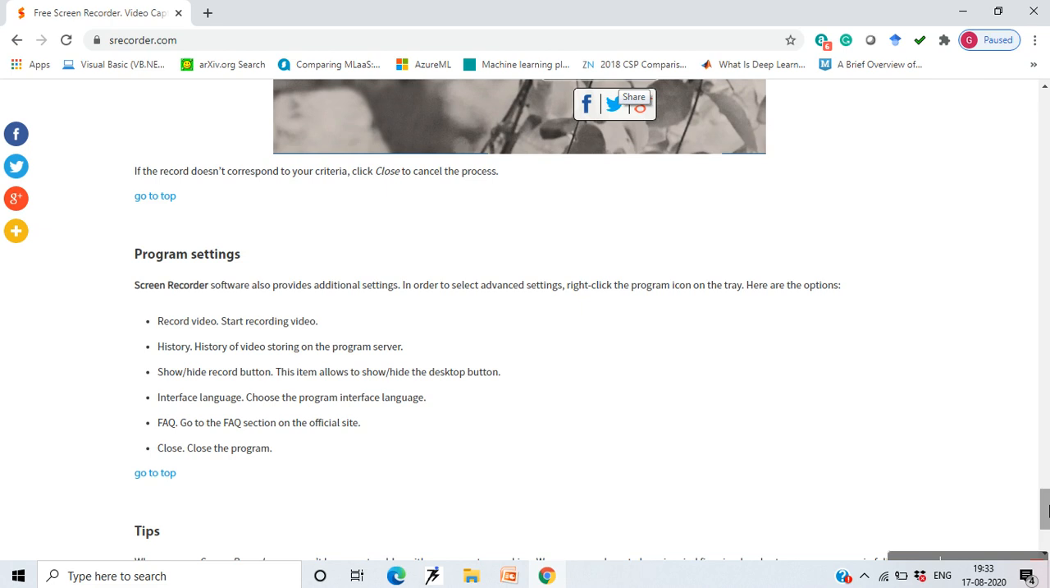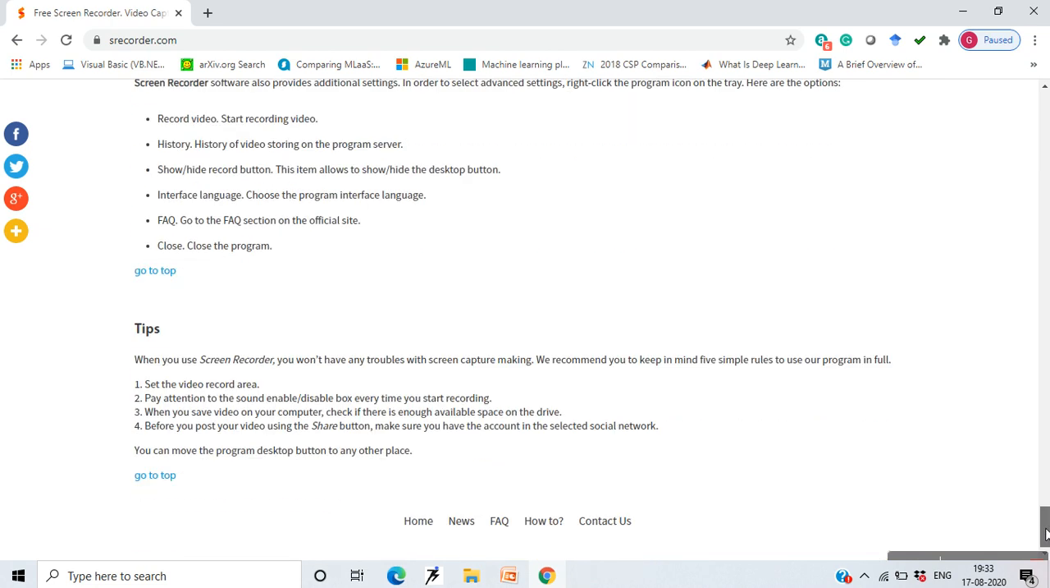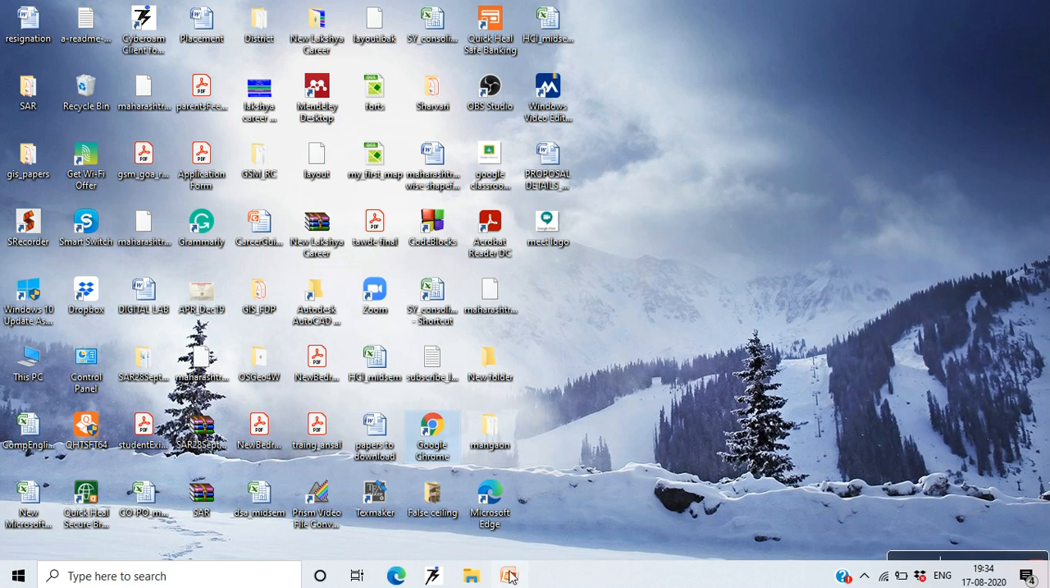It records your video. You can store it to the videos folder by default, or you can store it wherever you want. Okay, and please be sure when you are recording to check whether the sound enable disable box is according to your wish, like whether you are recording with sound or without sound. Save the video on your computer, and you should have enough space on the drive to save the video, and then you can post your video using the share button, or you can share the video to the Google Classroom for the students to view.